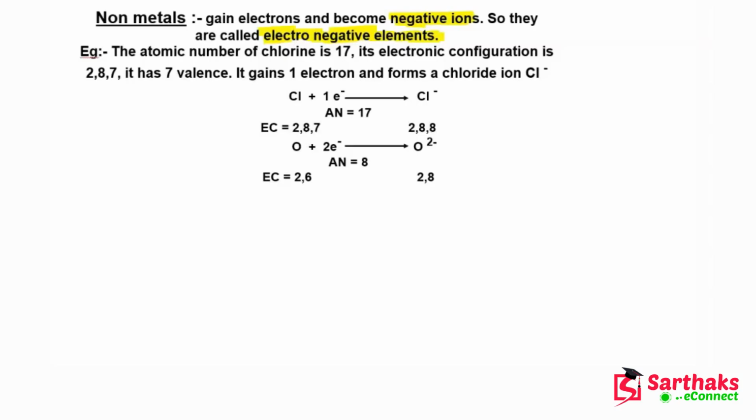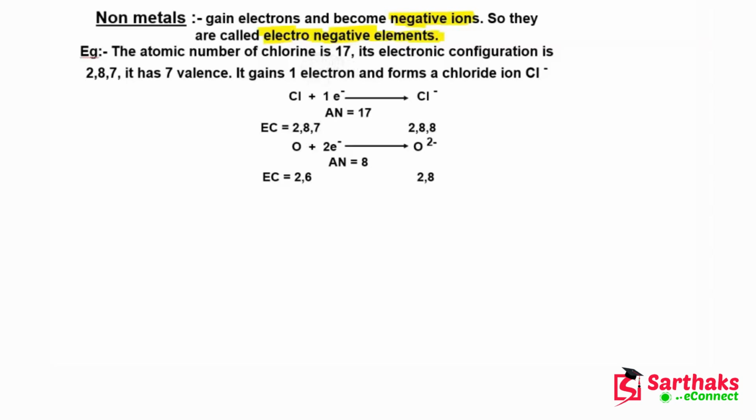Now let's understand this with the help of a suitable example. Let's take chlorine. The atomic number of chlorine is 17.